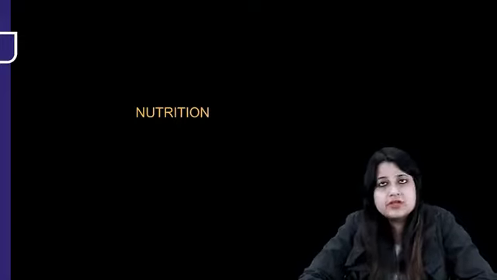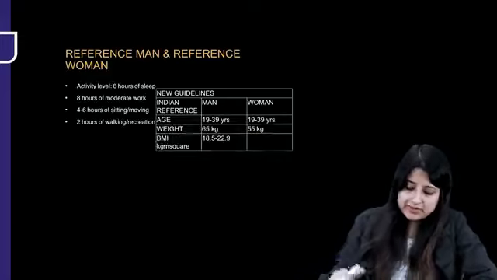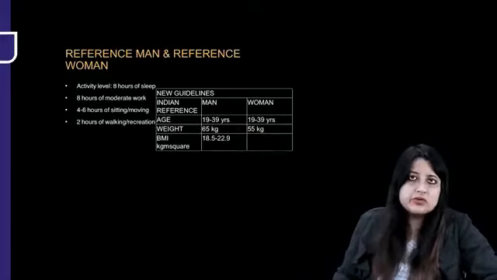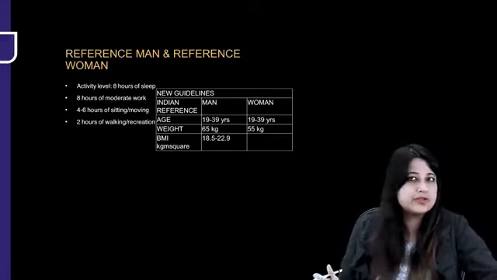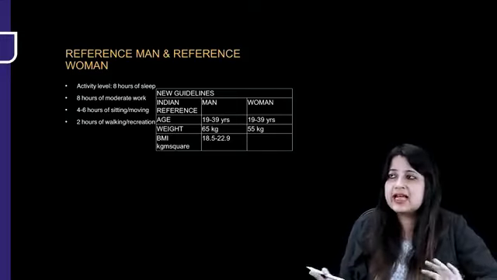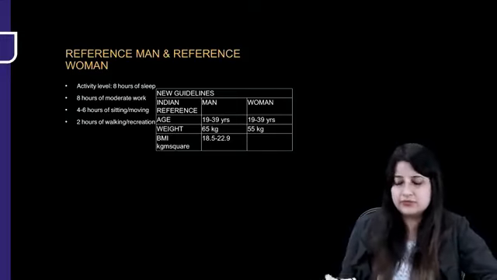So in this class we'll be doing a rapid revision of the chapter of nutrition, okay? Alright, so first of all, it's been divided into different parts, like we'll be starting with reference man, woman, all the essential micronutrients, vitamins, food adulteration, and towards the end the programs as well as the food logos, okay?